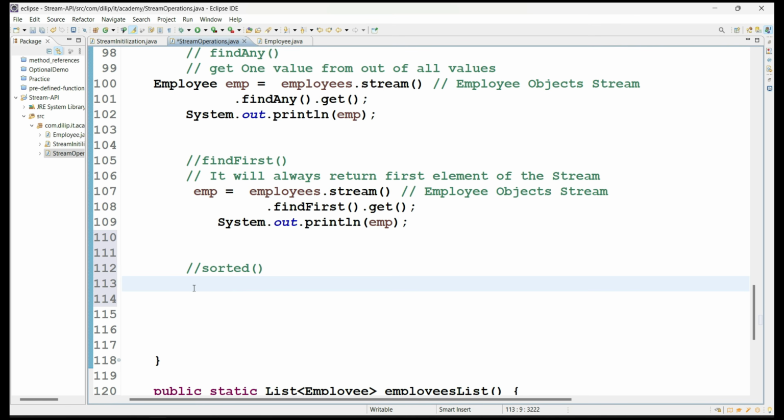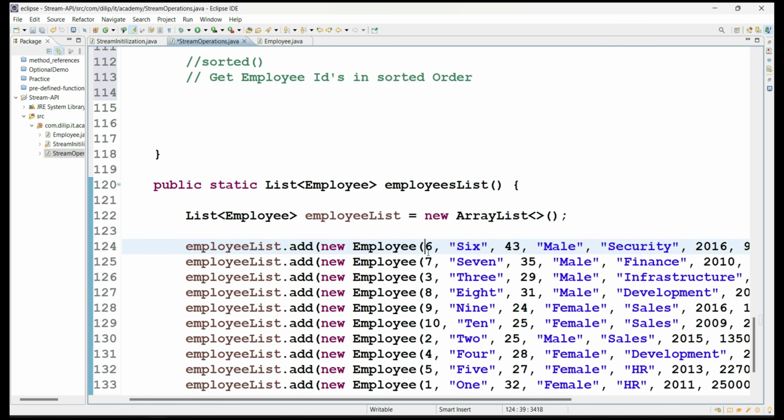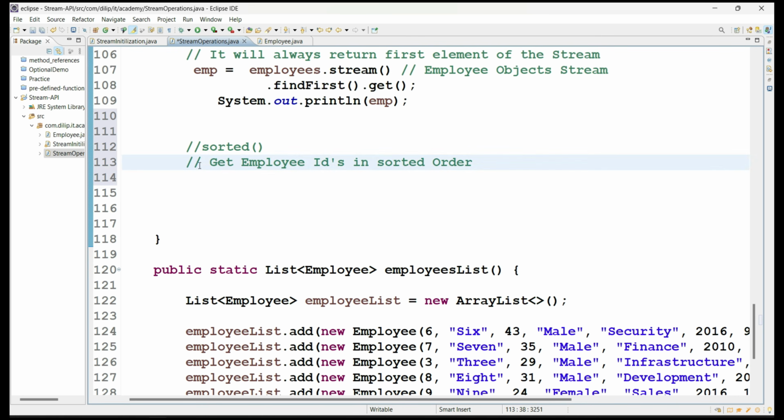See here. For example, my requirement is to get employee IDs in sorted order. If you see here, you have employee IDs 6, 7, 3 in no particular order, right? Now I want to get the employee IDs in sorted order, like 1, 2, 3, 4. So how can we do that? Let's see.